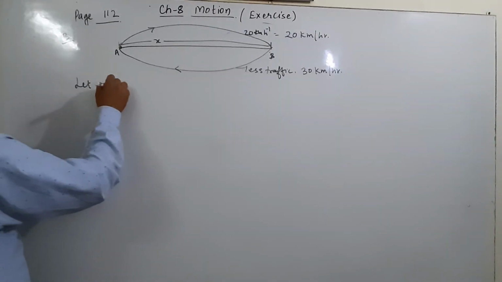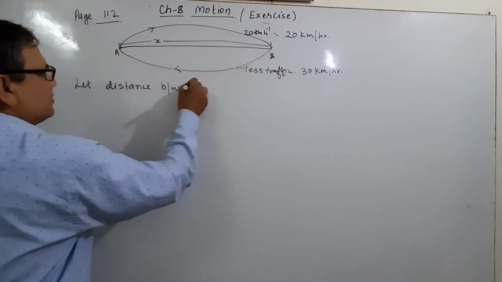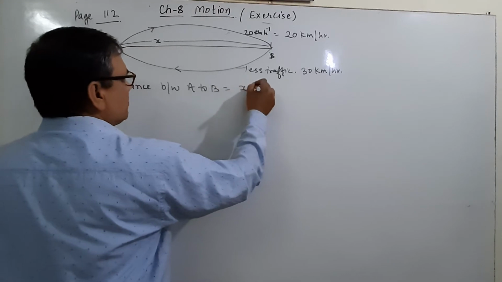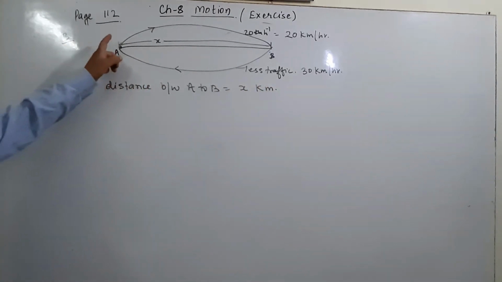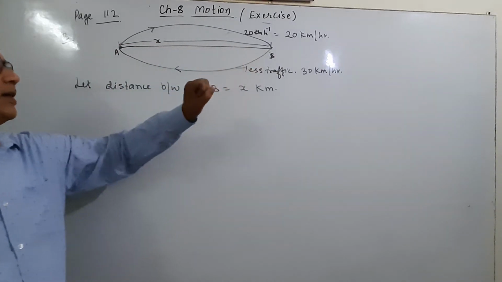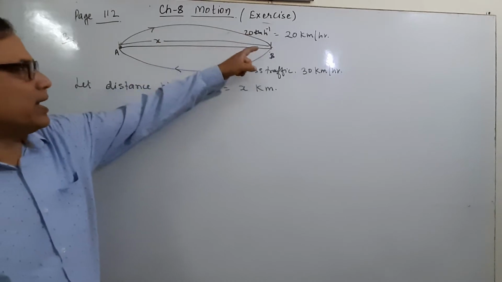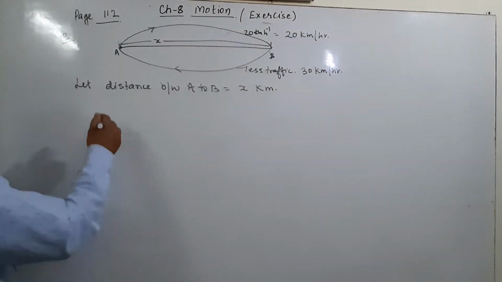Let the distance between A to B be x kilometers. If the distance from A to B is x kilometers and Abdul is driving toward the school at an average speed of 20 km per hour, what is the speed?